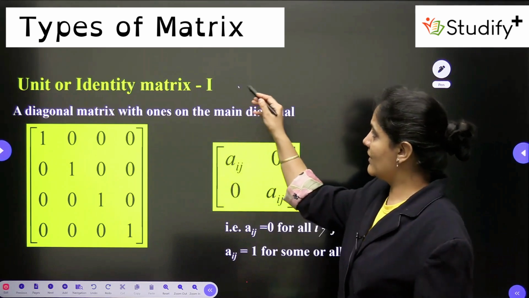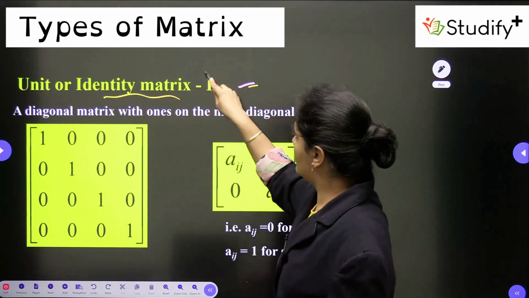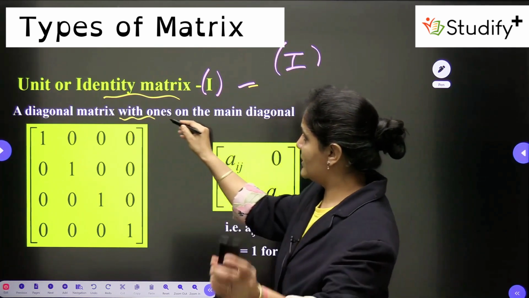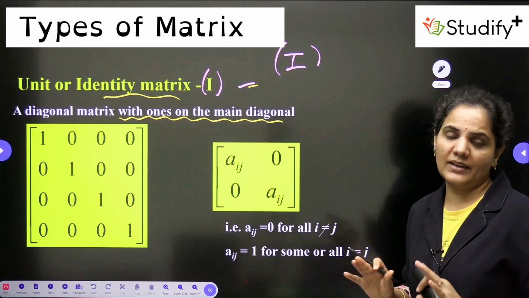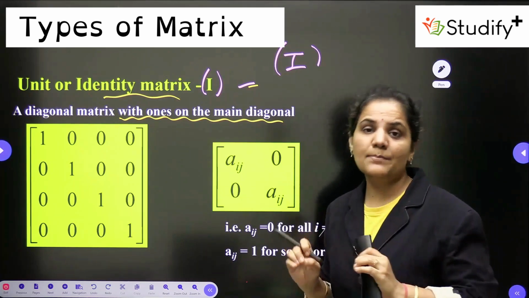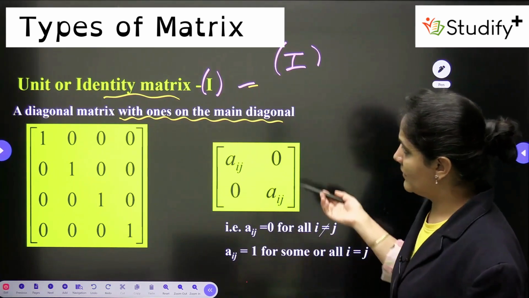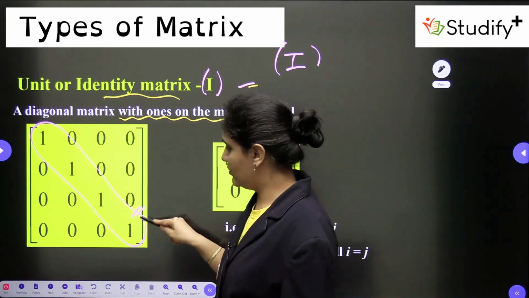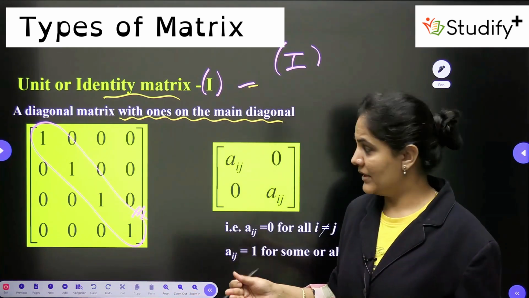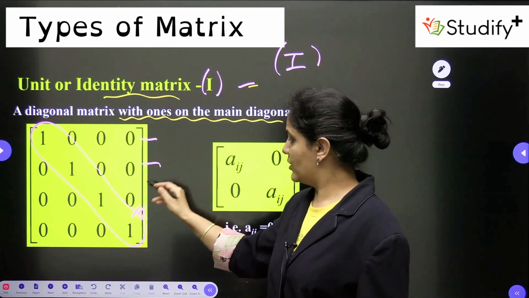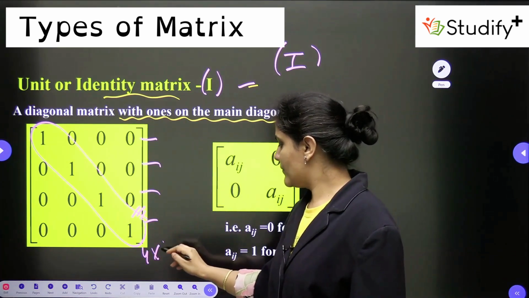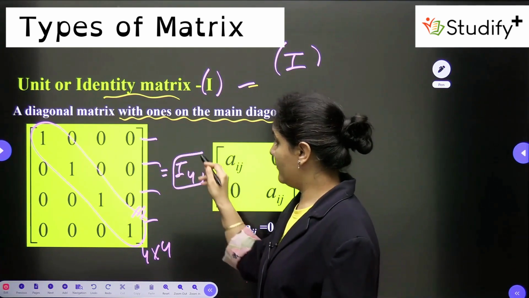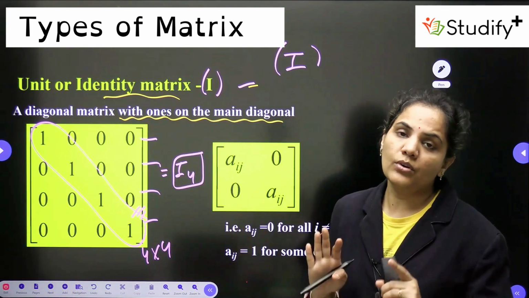So this is the next type we have, the unit or identity matrix, which we always denote by the capital I. It is a diagonal matrix with ones on the main diagonal. So every time in a diagonal matrix we have the principal diagonal elements as 1, that is called the unit or identity matrix. Here you can see your principal diagonal elements are 1, 1, 1 only. This is an example of a unit or identity matrix. If I look at the order of this one, we have 4 rows and 4 columns. So this is an identity matrix of 4 cross 4, and you can write this as I4, meaning identity matrix of order 4 cross 4.